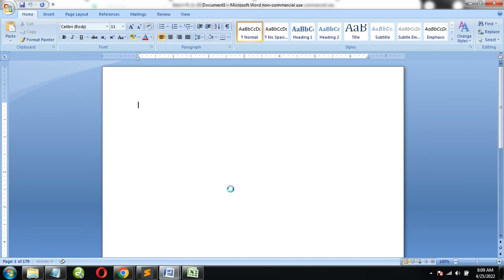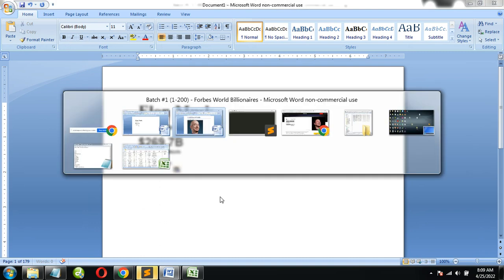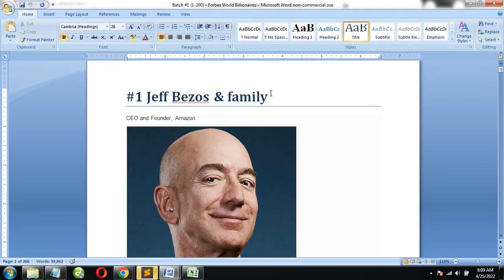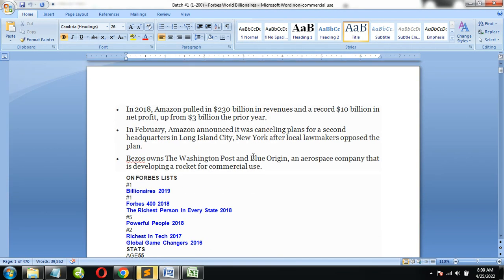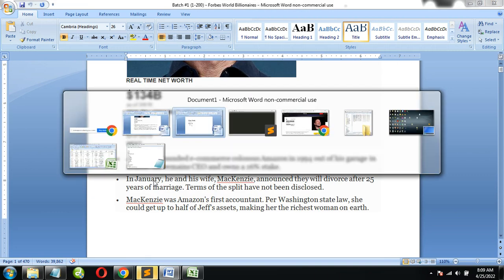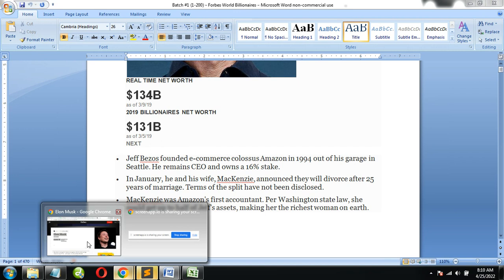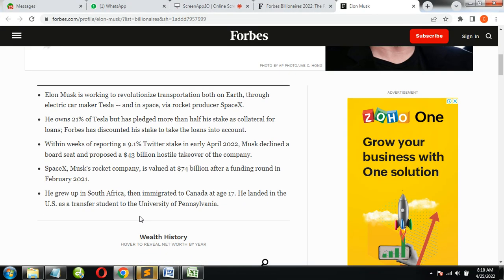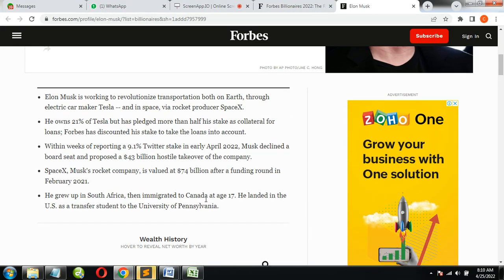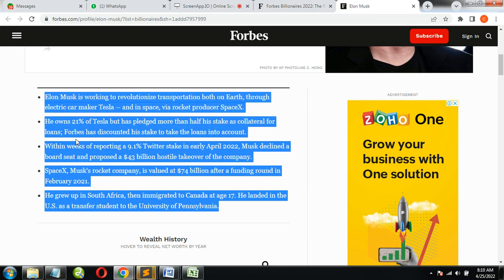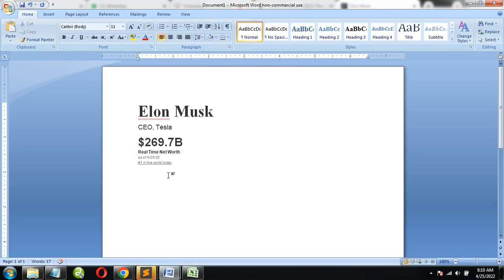So I just show you an example of what I am trying to do. You can see this example. This was for 2009, whereby I also copied some information about them. So if it's Elon Musk, let's go back and see. You can now copy this information. You need his picture.